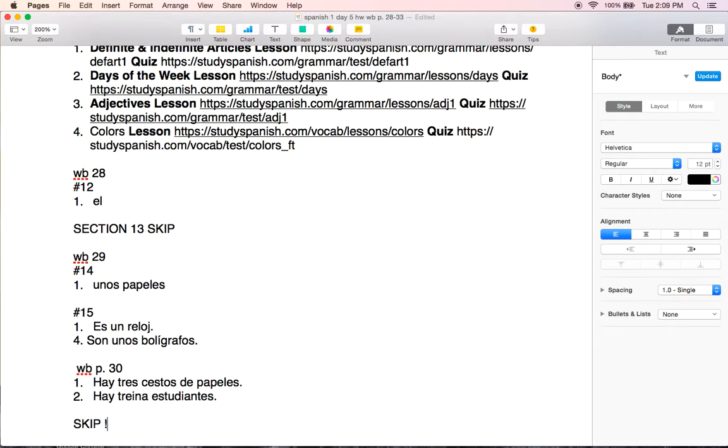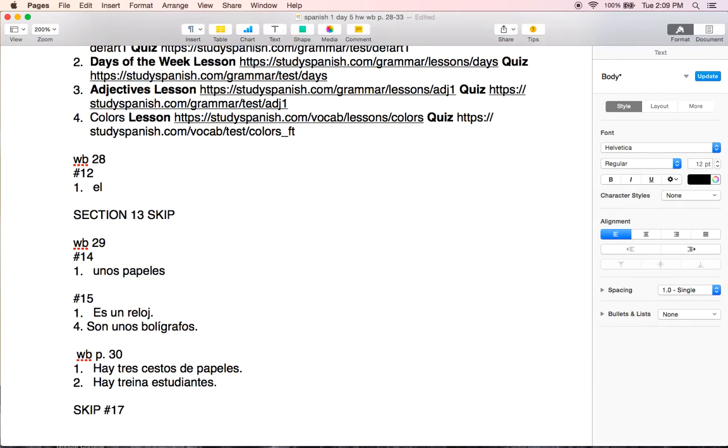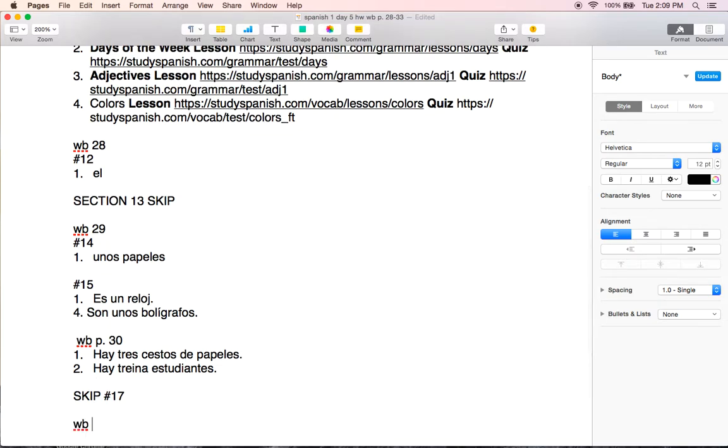Skip the section at the very bottom of the page, section 17, where it says, ¿Qué tienes en la mochila? What do you have in the backpack? Skip that. You're skipping section 17. Moving on to the next page, workbook 31.